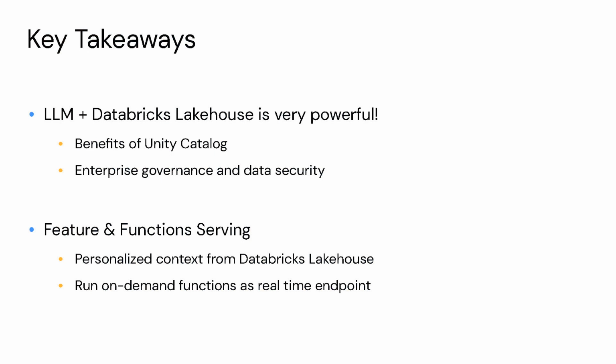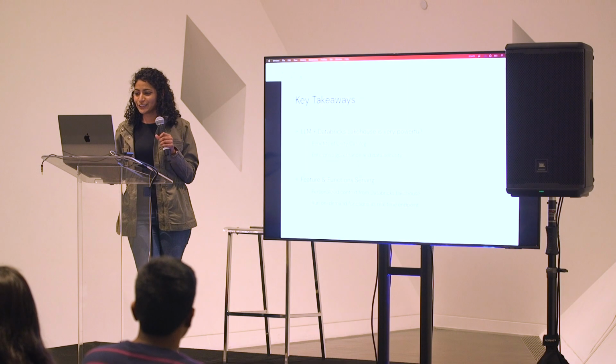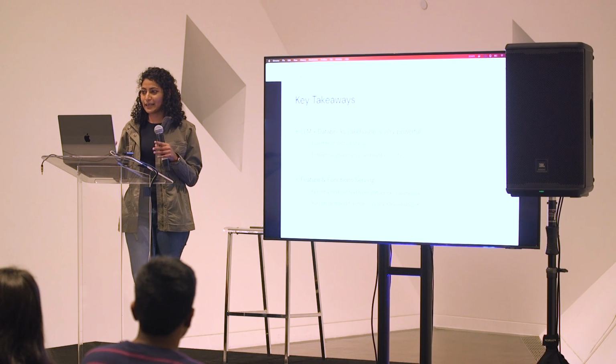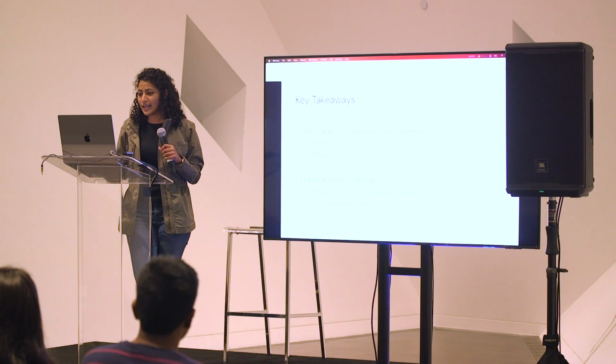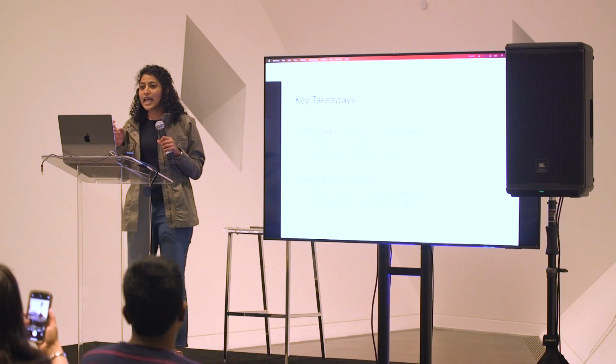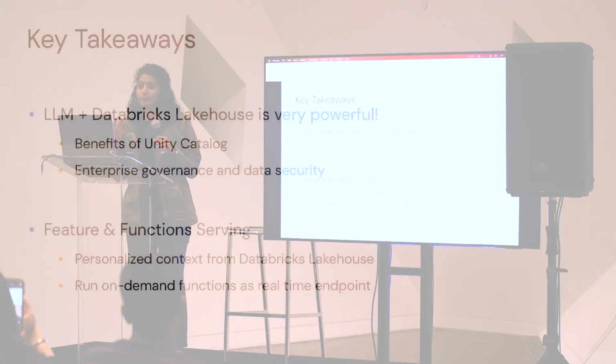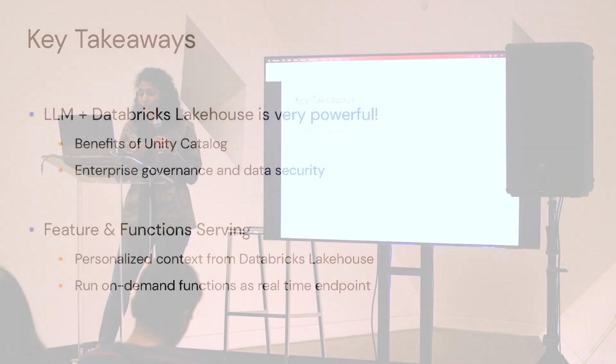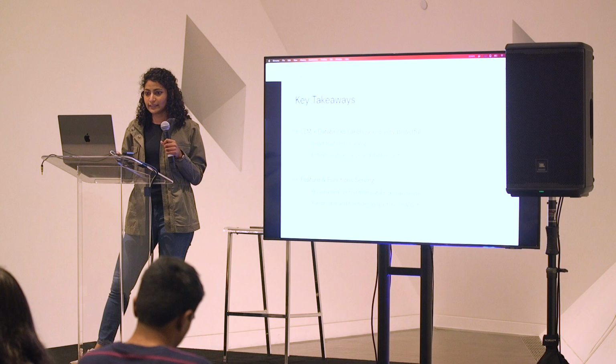So finally, as I promised, I'll not take too much time. As we saw, Databricks Lakehouse plus LLMs is really, really powerful. Using feature and function serving, I was able to seamlessly deliver the personalized context from my enterprise data to the LLM that I was using, which was a completely generic, non-fine-tuned LLM here. And I was able to run on-demand custom code that I had defined in the Lakehouse at low latency in a real-time endpoint.